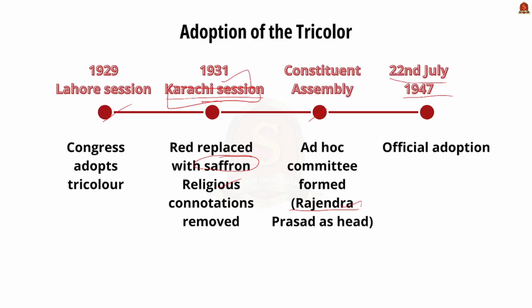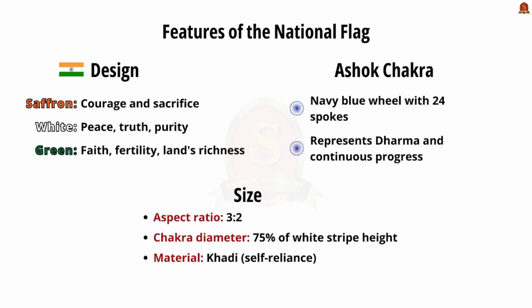So now we'll discuss some basic features of the national flag. Talking about the design, we know that it has saffron on the top, white and green. The saffron represents courage and sacrifice, while the white symbolizes peace, truth and purity. The green in the bottom represents faith, fertility and the richness of our land. You have noticed an Ashoka chakra in the center of the flag. This is a navy blue wheel known as the Ashoka chakra. This chakra has 24 spokes which represent the eternal wheel of law, that is the dharma, and the continuous progress of the nation.